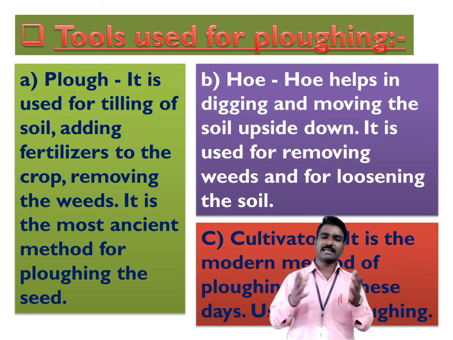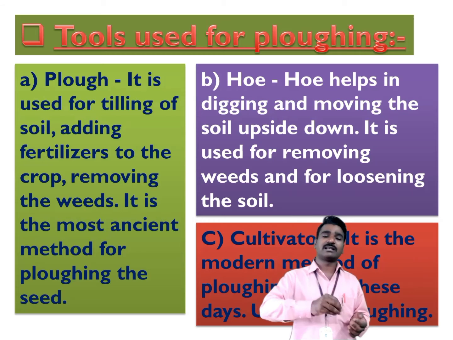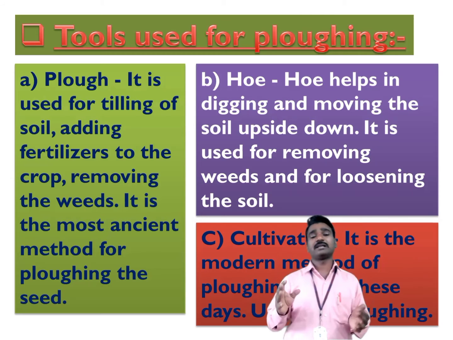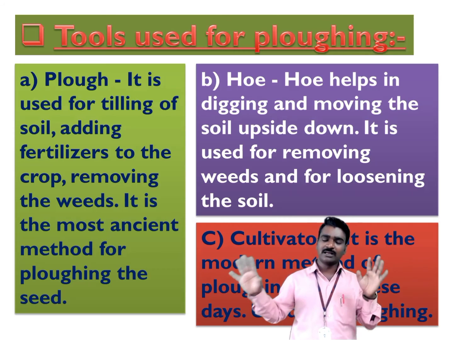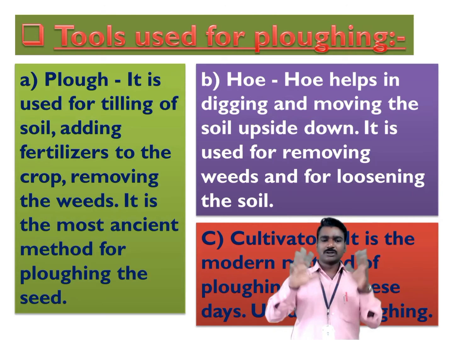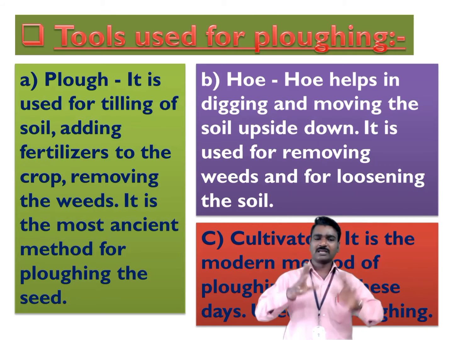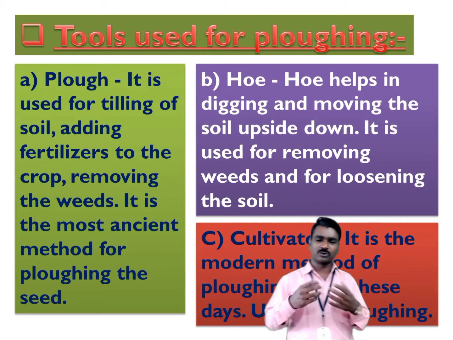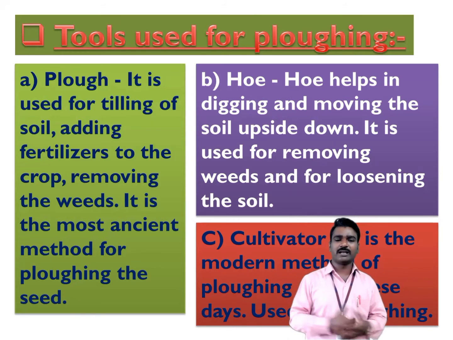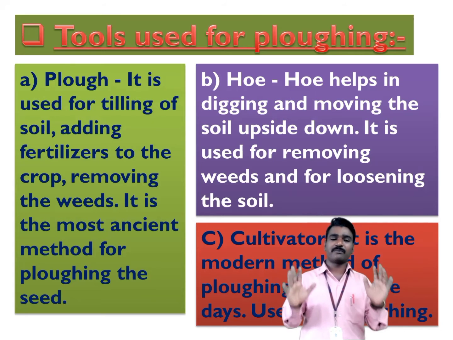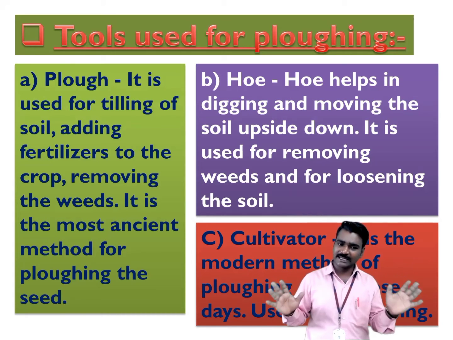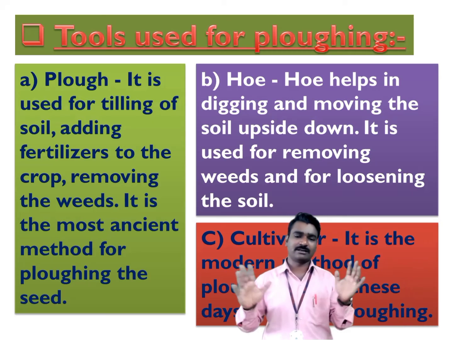It is used for tilling the soil, adding fertilizers to the crop, and removing weeds, the unwanted plants. So to remove weeds, add fertilizers, and till the soil, that means to loosen and dig it, the plough is used. It is the most ancient method of ploughing the land.